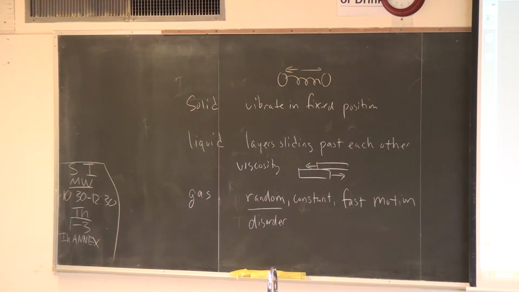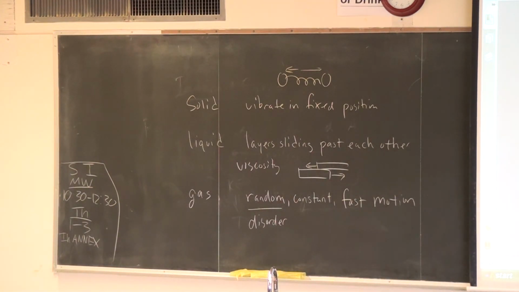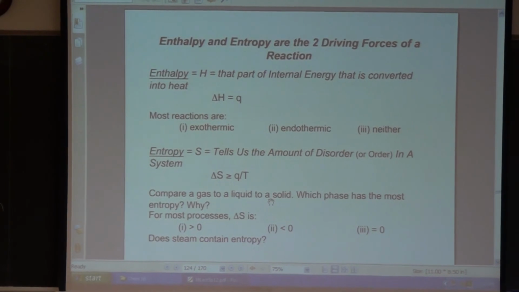Okay, so for most processes, is delta S greater than 0, less than 0, or equal to 0? Greater.